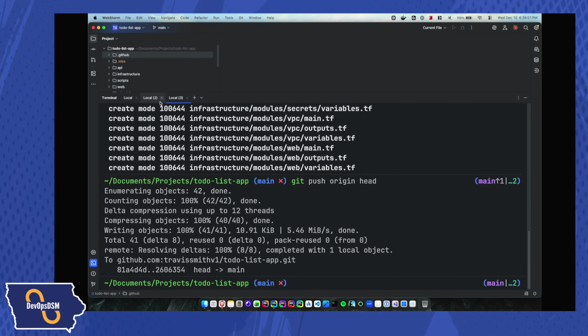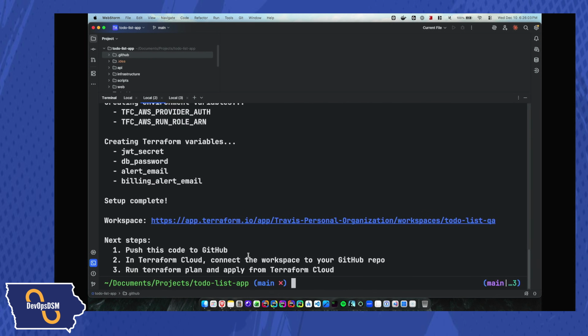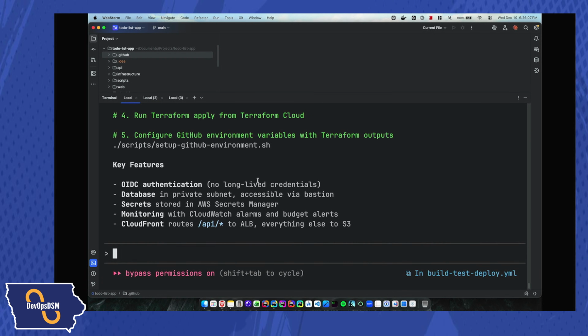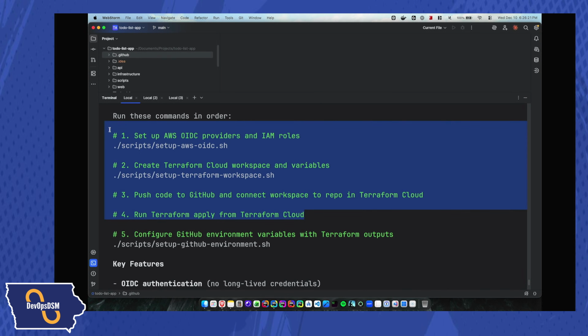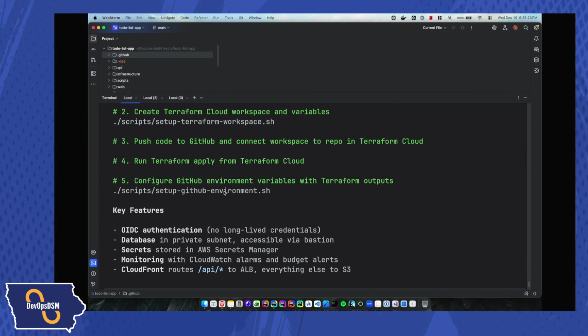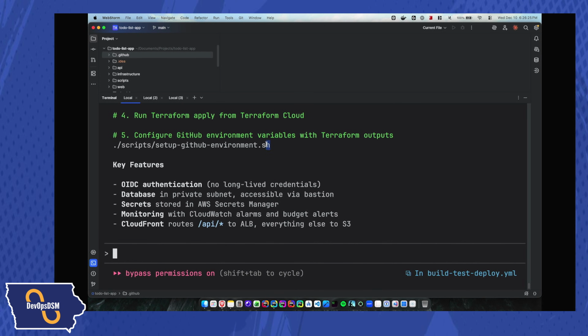In the meantime, let's go back here. In order to actually do the next step, I'm going to go back to what Claude Code told me to do. It told me to go run the Terraform workspace, push your code to GitHub, connect the workspace to Terraform Cloud, and then run Terraform apply. Did all that. So steps 1 through 4 are done. The next step is going to be configuring GitHub variables.